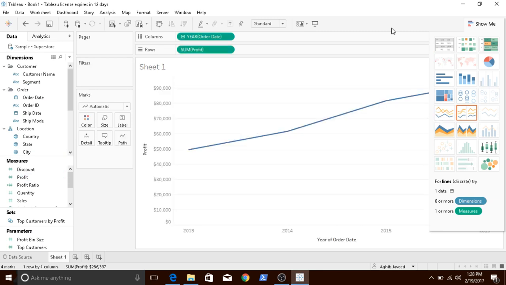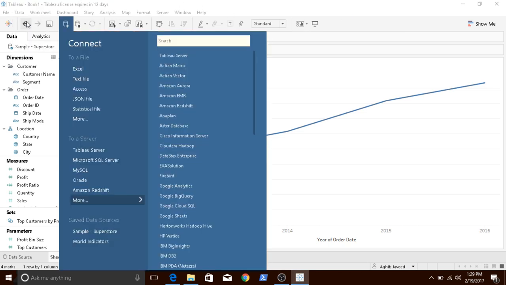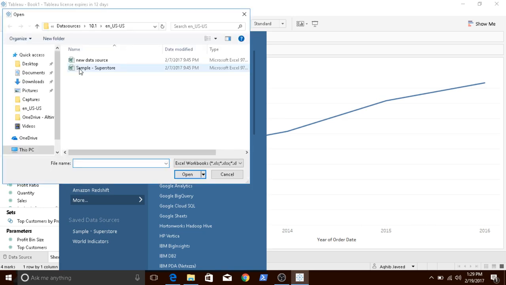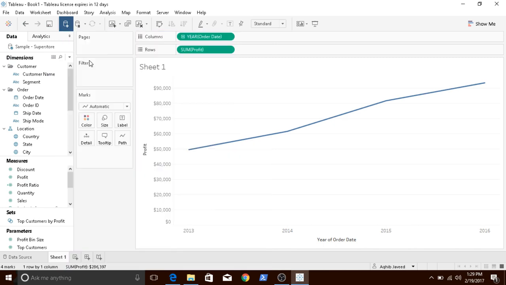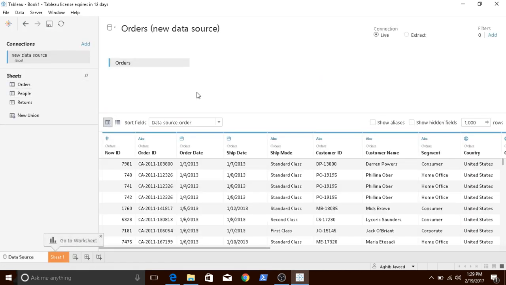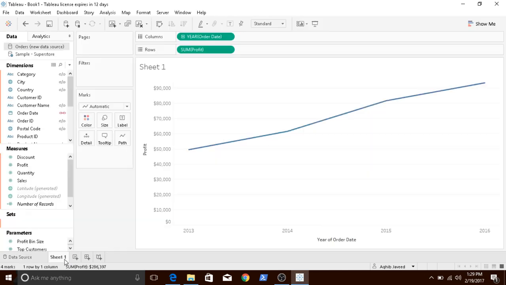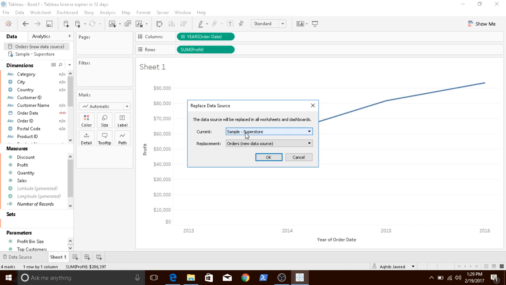Now imagine this is your dashboard which is already there, but your data is in a different file. Without any impact, we can do this just by establishing a new data connection. Select the new source, then pull your data sheet, go back to your visualization, click on replace data source.